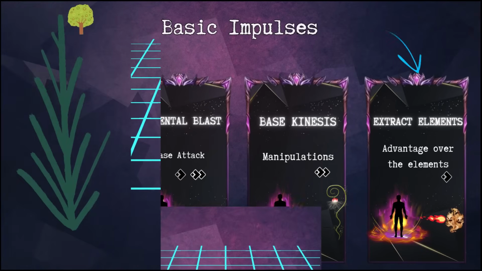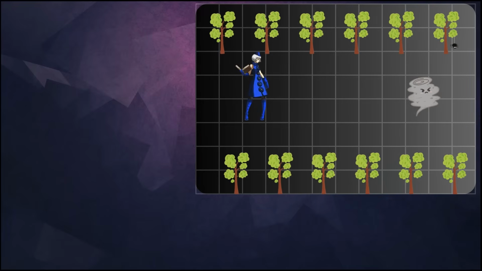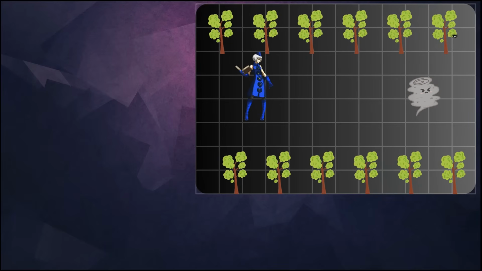Let's consolidate knowledge. You're a Kineticist and you're walking in the woods and reading a book, and suddenly you come across a creature that is hostile to you. What's the first thing you should do?